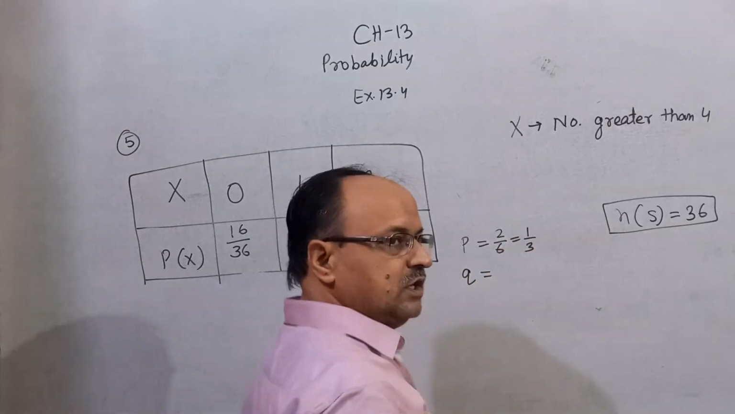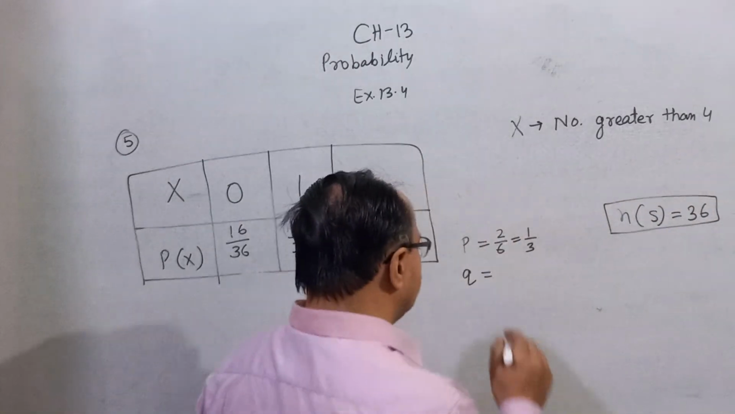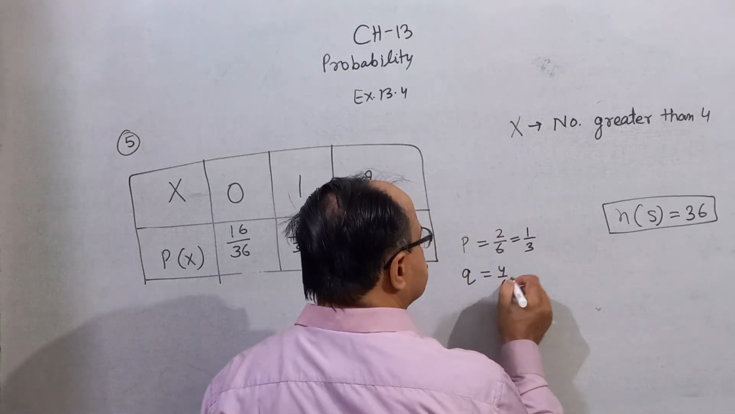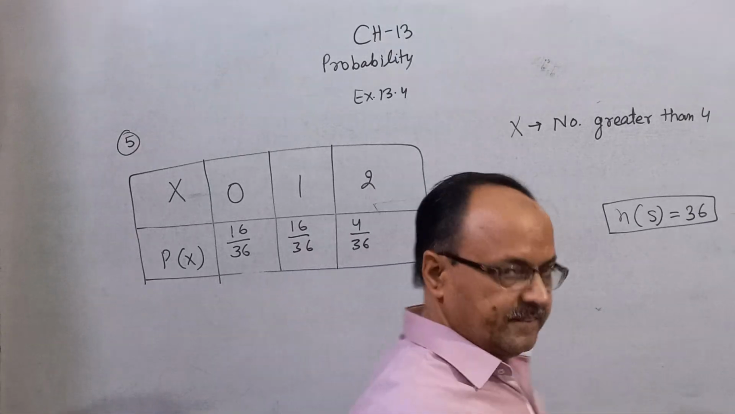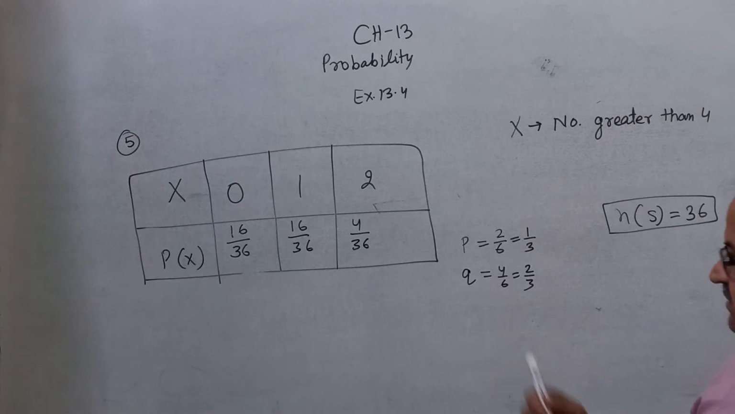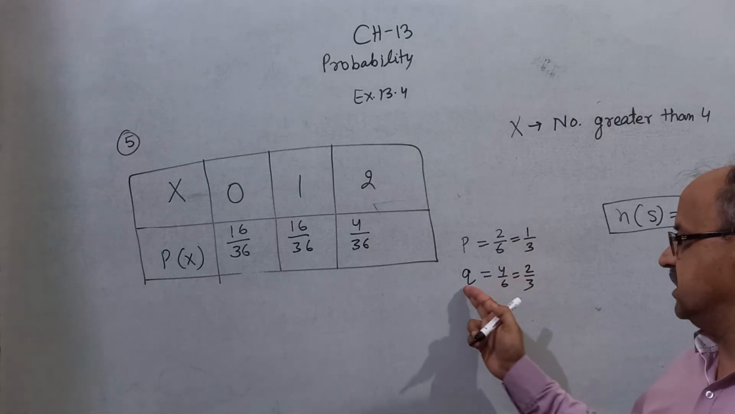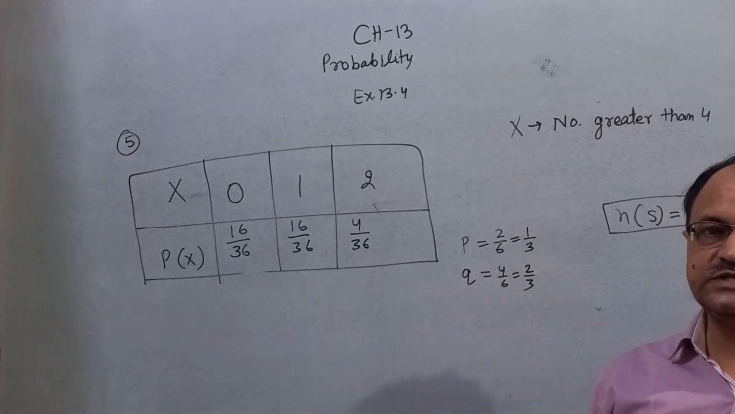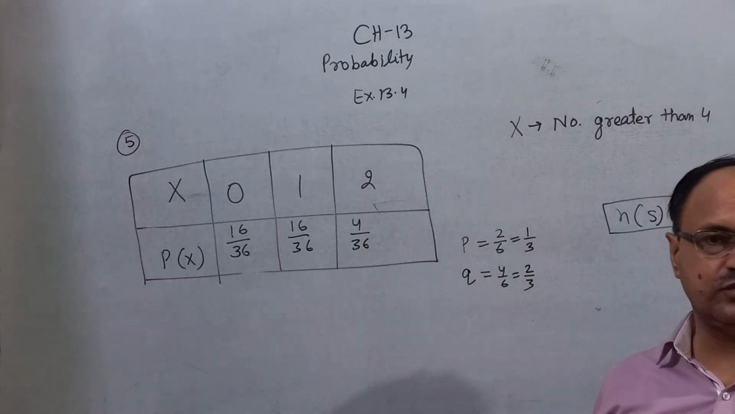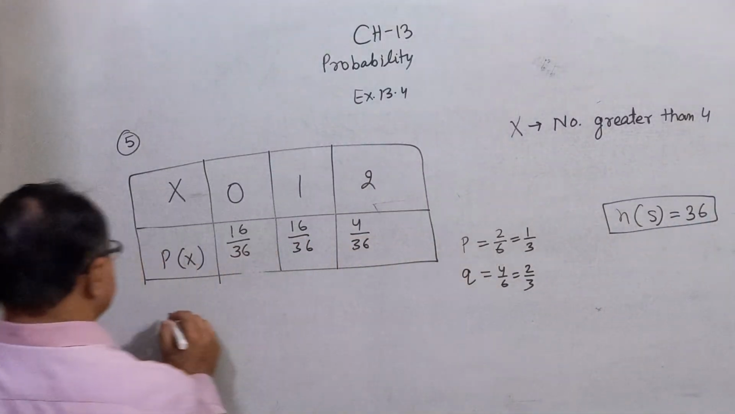And q means the probability of failure. It means the number is not greater than 4, that is 1, 2, 3, 4. Therefore 4 by 6, 2 by 3. Clear this point? p means probability of success. It means a number greater than 4, only 2 possibilities, 5 or 6, so 2 by 6. q means failure, not greater than 4, so 4 by 6, 2 by 3. With the help of this you can solve this question.